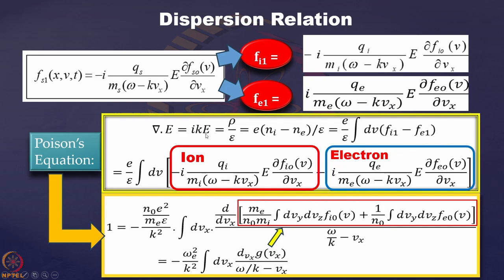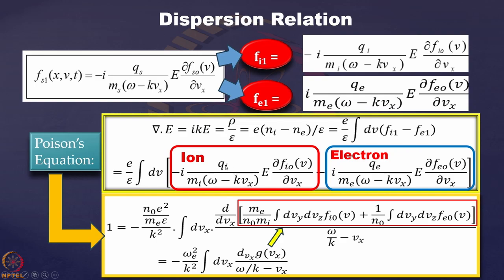So ik goes and E also goes, so we are left with only 1 on the left hand side. On the right hand side we put Qi equal to Qe equal to e, because we are considering only the first ionized case, and whether it is electrons or ions, in a first ionized case we get Qe equal to Qi equal to e only. So e is the electronic charge.